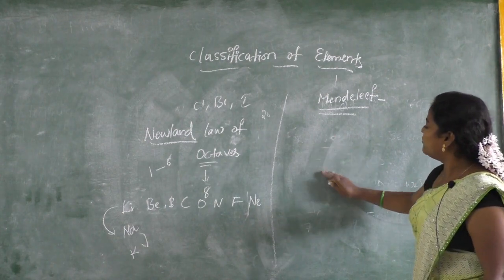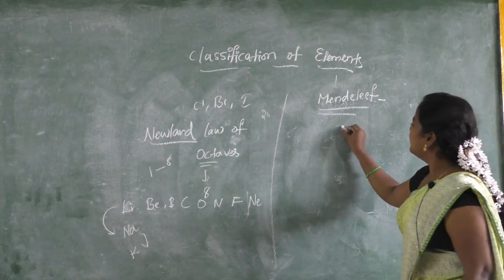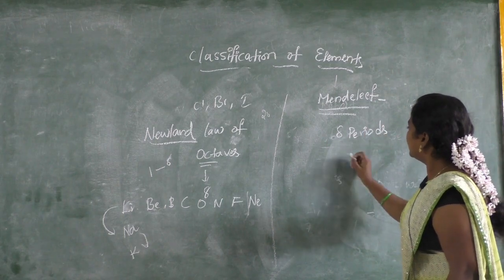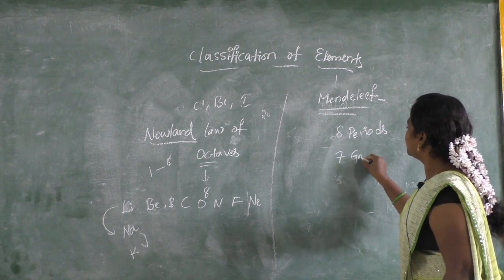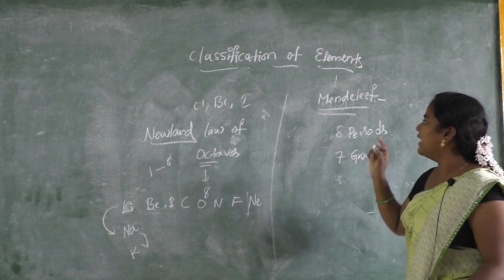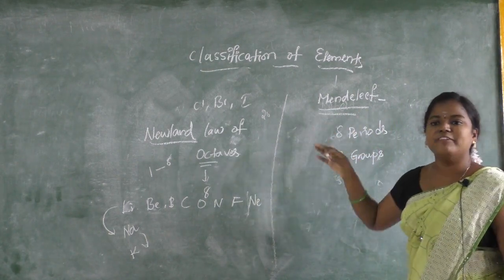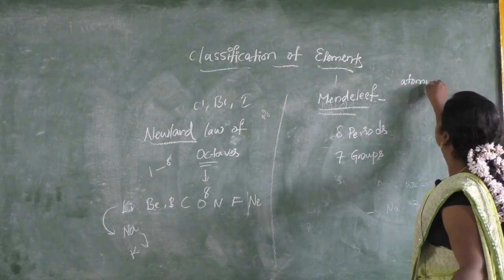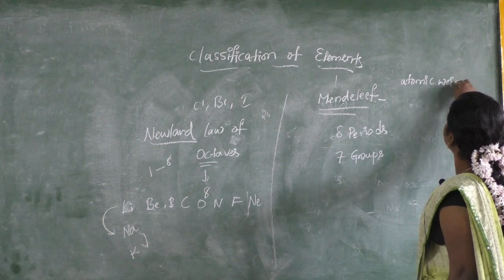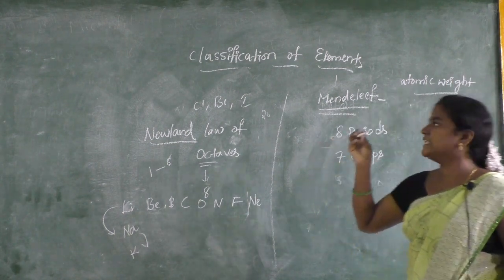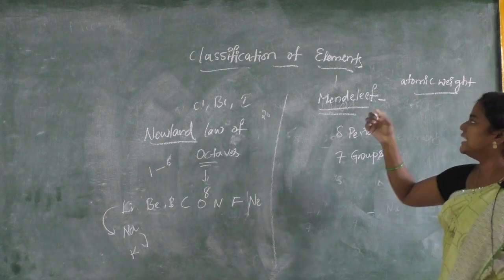Mendeleev came and explained that we have 8 periods and 7 groups. According to the Mendeleev periodic table, what he took as the basis was atomic weight. Mendeleev arranged the elements according to their increasing atomic weight.